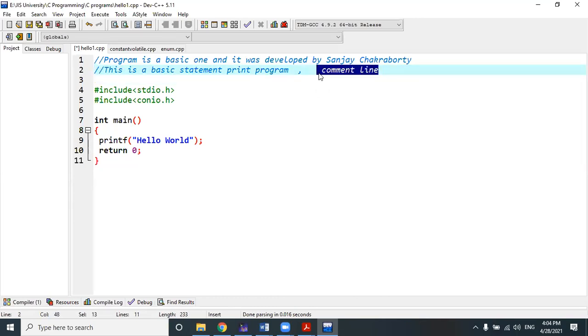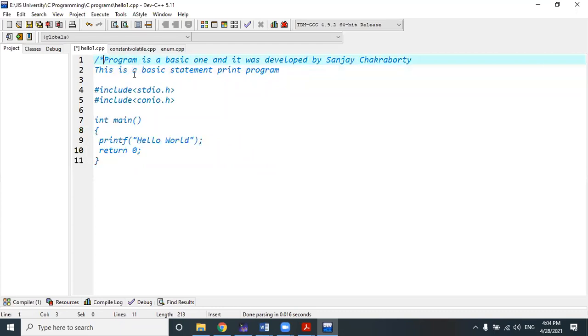You don't need to write the term comment line, I'm just discussing with you what the name of this kind of line is. So I can individually use double slash in front of each and every comment line, or to make it easier, instead of using double slash at the front of each line, I can use slash star and then star slash.